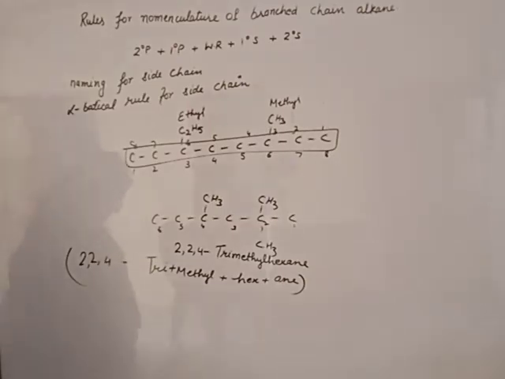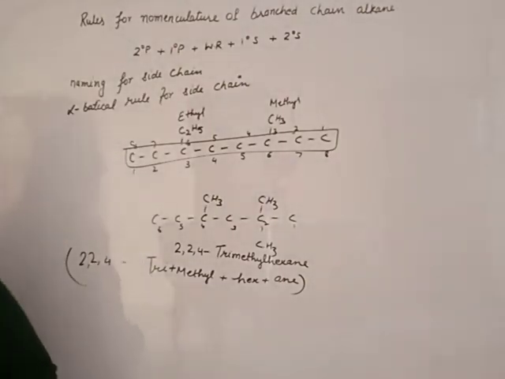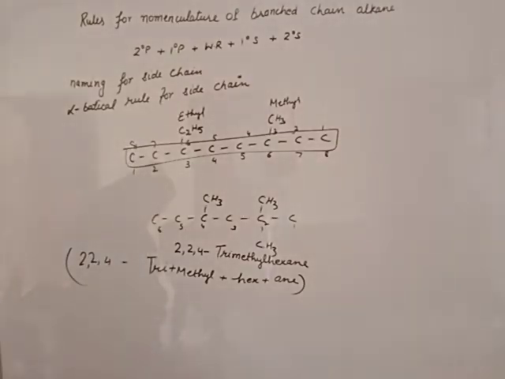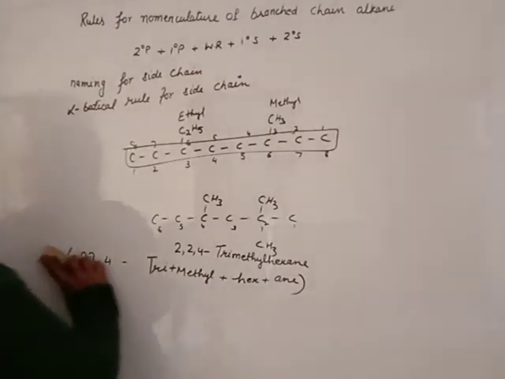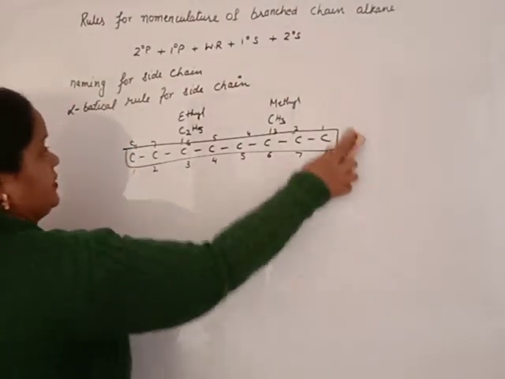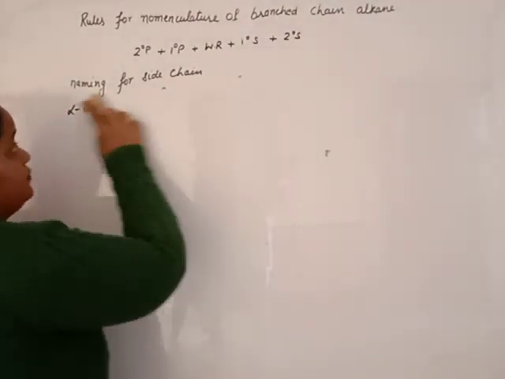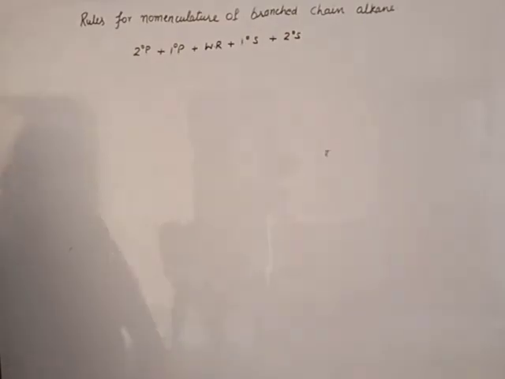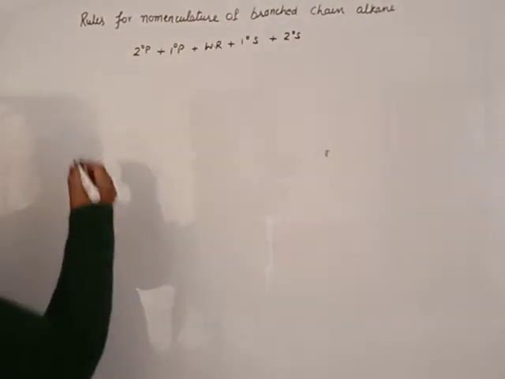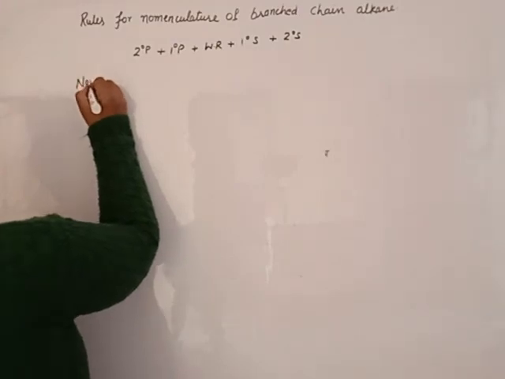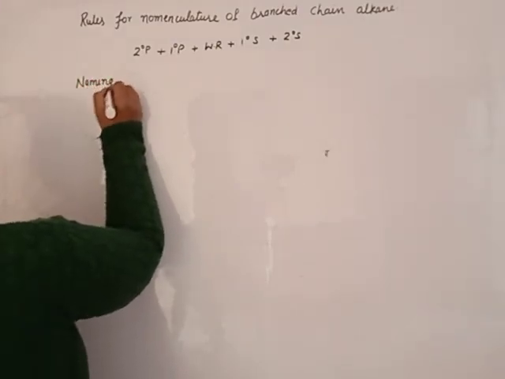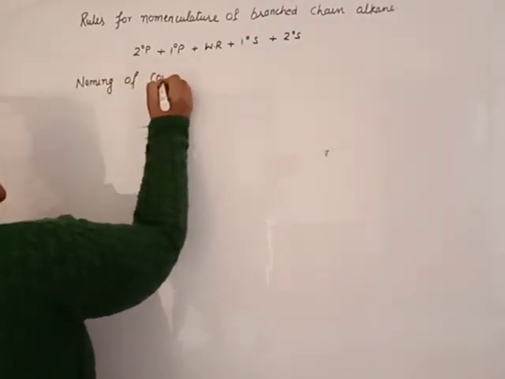If the same substituent is present in different numbers, then this rule must be applicable. And the last one is if the side chain is complex, that is the naming of a complex substituent.